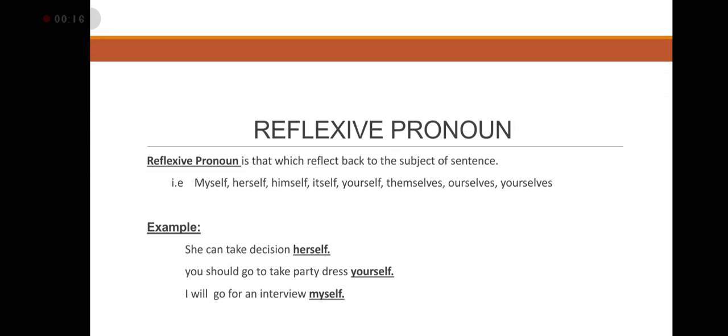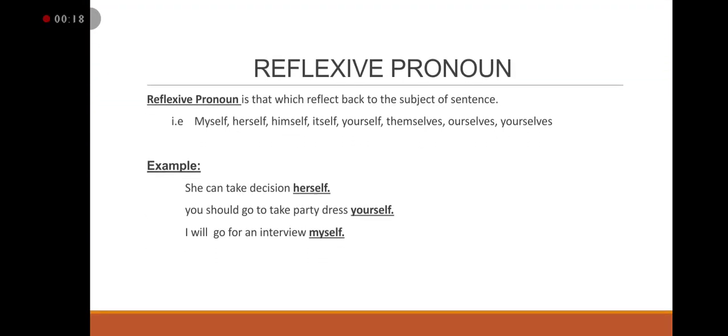In my previous video, we discussed some types of pronoun. Now I am going to start today's topic, which is related to other parts of pronoun. So number one is reflexive pronoun. What is a reflexive pronoun? A reflexive pronoun is one which reflects back to the subject of the sentence.